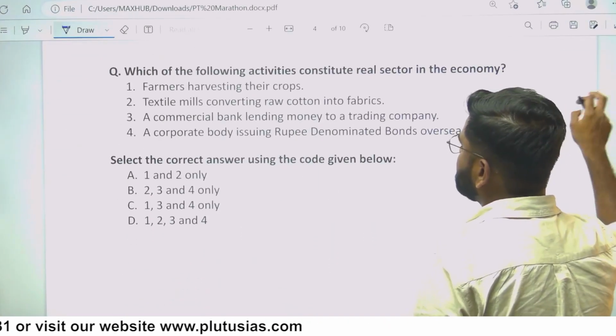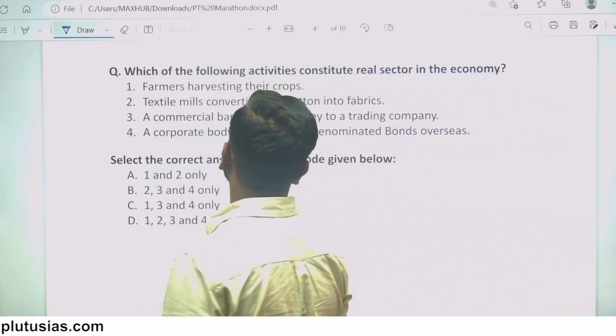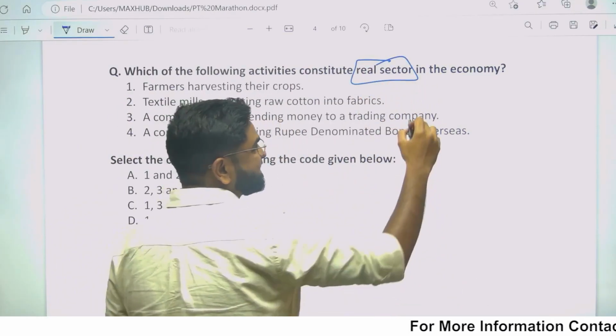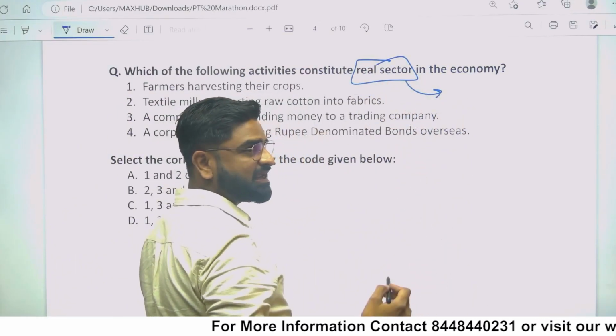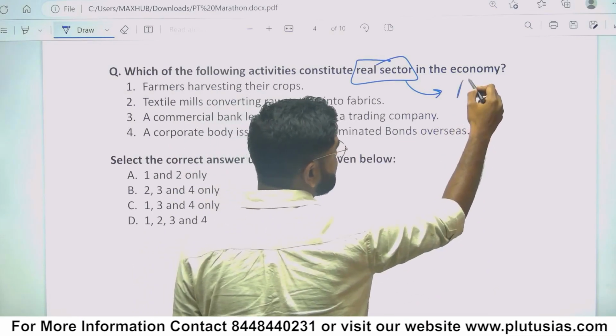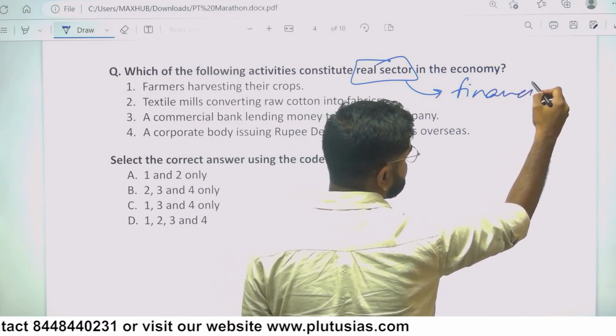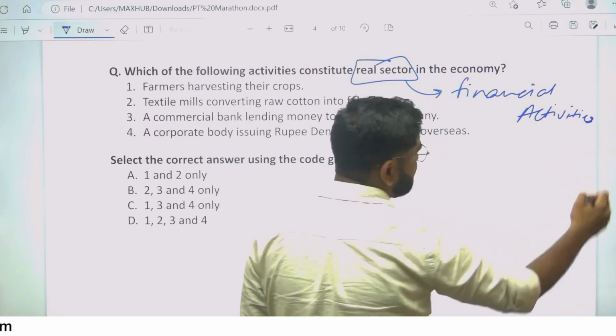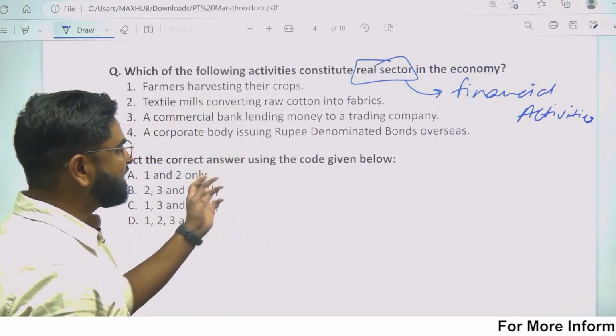Let's see the next question. Which of the following activities constitute the real sector of the economy? Real sector means the sectors of the economy subtracting the financial activities. So let's see the answer.